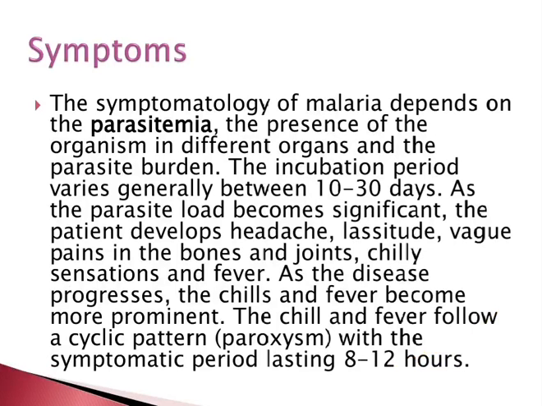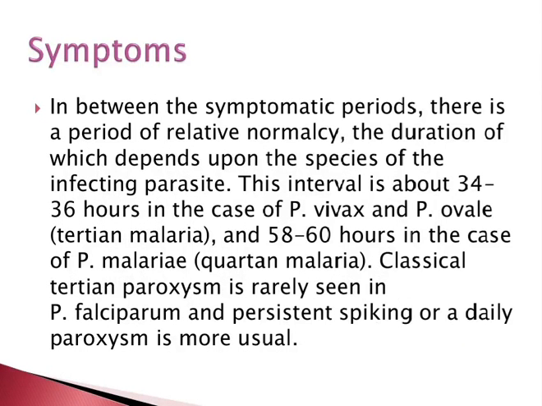As the parasite load becomes significant, the patient develops a headache, lassitude, pain in the bones and joints, a chilly sensation, and fever. As the disease progresses, the chills and fever become more prominent. The chill and fever follow a cyclic pattern, with the symptomatic period lasting 8 to 12 hours. In between the symptomatic periods, there is a period of relative normalcy, the duration of which depends upon the species of the infecting parasite.